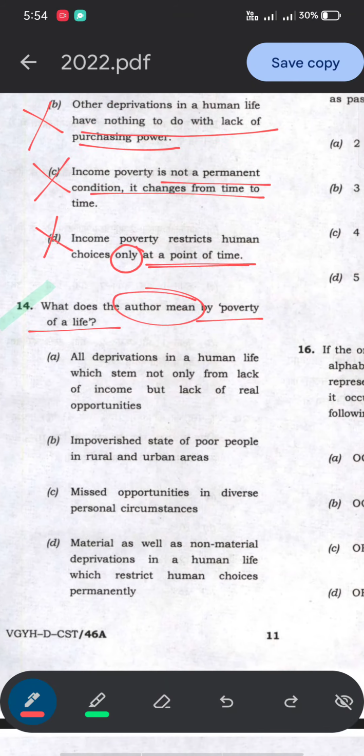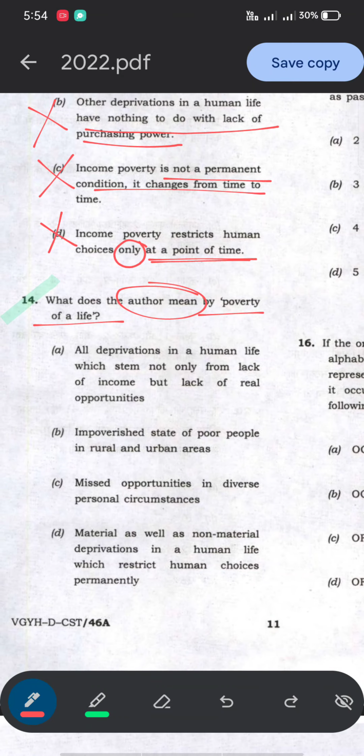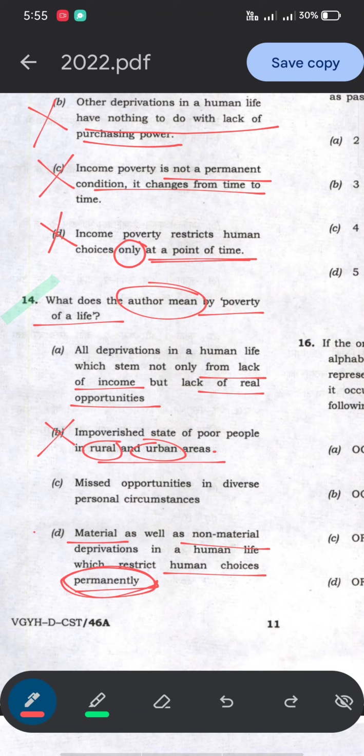Let's see. One is all deprivations in human life which stem not only from lack of income but lack of real opportunity. So it was there. Okay, so it might be. Next is the impoverished state of poor people in rural and urban areas. Nobody talked about this. Then missed opportunities in diverse personal circumstances. Okay, next is material as well as non-material deprivation in human life, which restricts human choices permanently. Nobody talked about this.